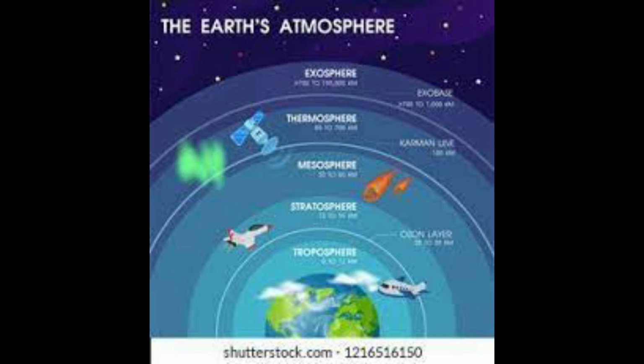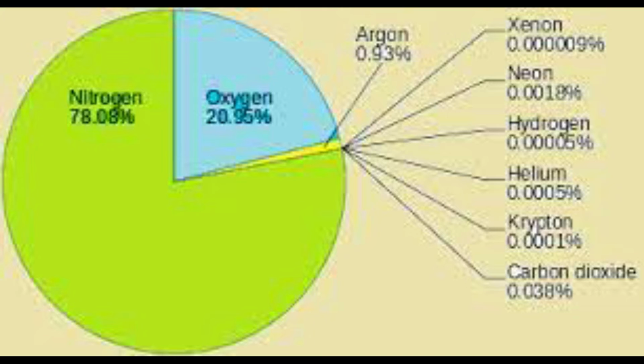Now children, the atmosphere is a composition of many gases. Let us see the composition of the air. Pure air is an odorless, colorless and tasteless compound of gases. It is a mixture of different gases in different proportions, including water vapor and dust particles.